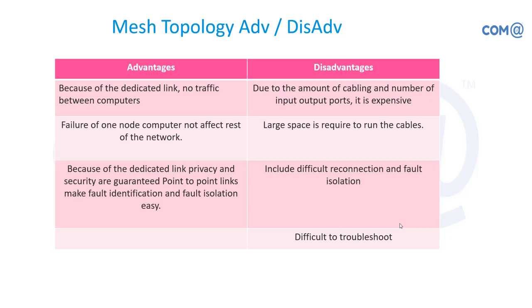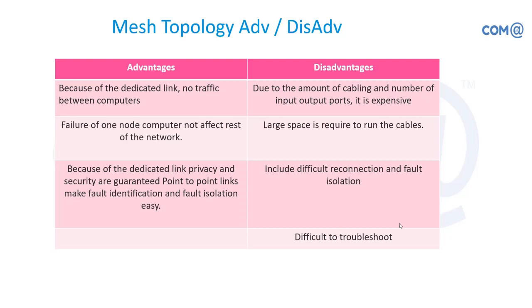Due to the amount of cabling and the number of input/output ports, it is expensive. The number of connectors is increased, and the number of cables is increased. In case of a switch or hub, we will be using a single cable only from the system to the hub or switch, whereas now it is 6 cables or 7 cables. As the number grows, suppose I have 25 systems in my network, each system will run 25 cables. From the first floor to the second floor, I'm going to have systems, so I have to run a long cable for that much length, so it becomes costlier.